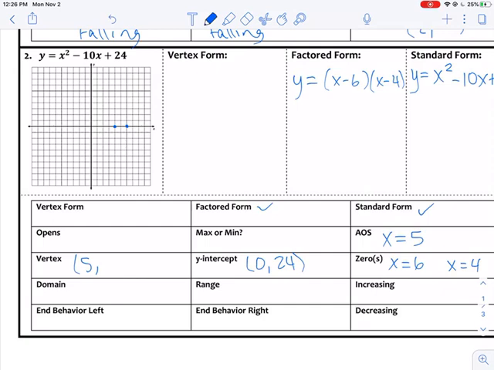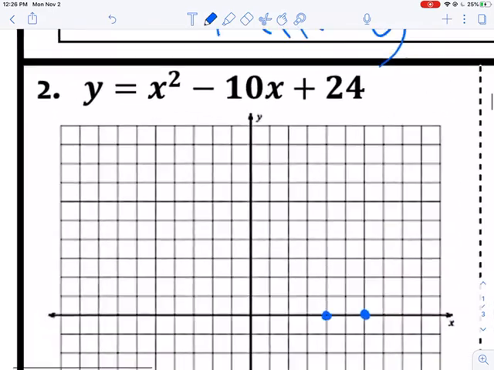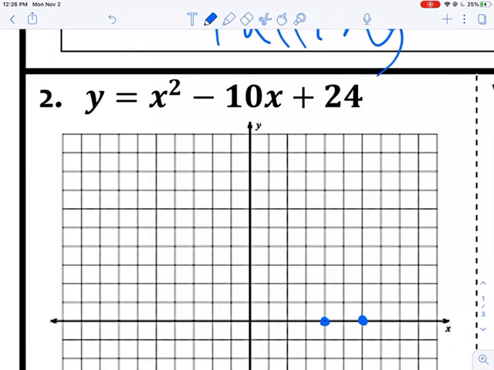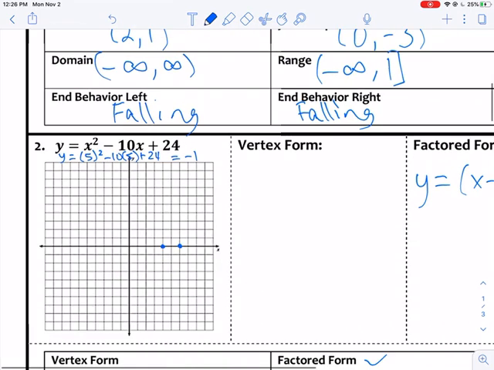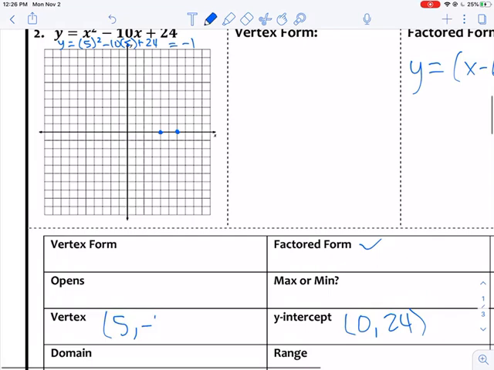So if you didn't put this into your calculator and get the maximum or minimum, we'll just go ahead and keep doing it by hand, but I would definitely suggest using your calculator. So I'm going to plug in 5 here. Y is 5 squared minus 10 times 5 plus 24, and that is going to get us -1. So my vertex is at (5, -1) right there.